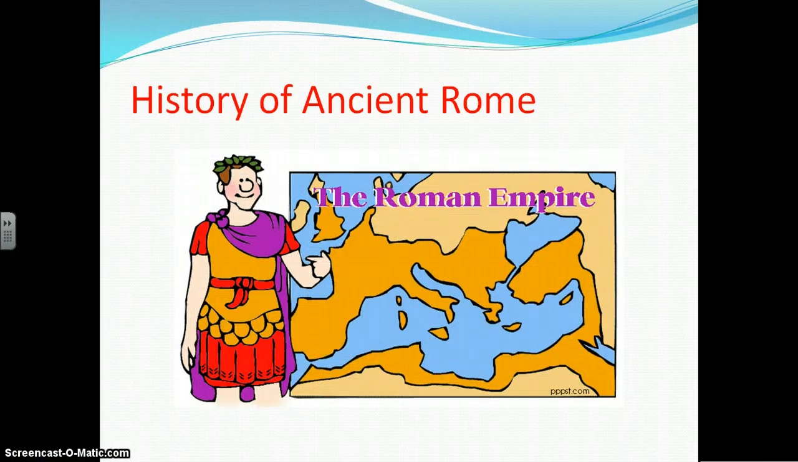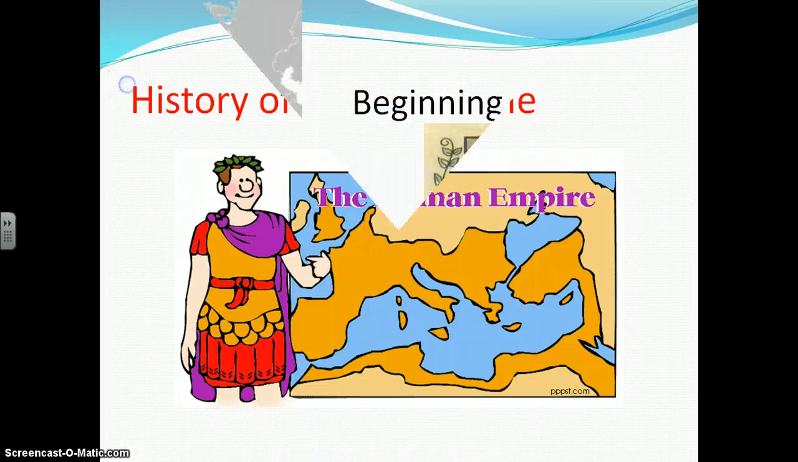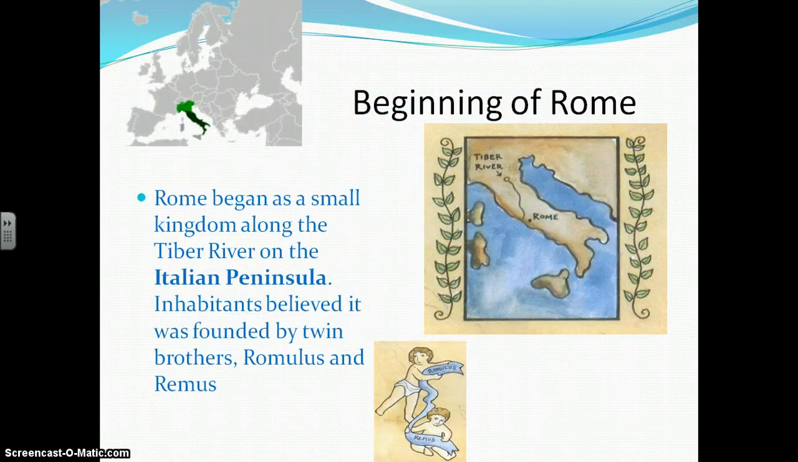Today, we will begin our study of ancient Rome. Now let's look at the beginning of Rome. Rome began as a small kingdom along the Tiber River on the Italian peninsula. Inhabitants believe it was founded by twin brothers, Romulus and Remus.